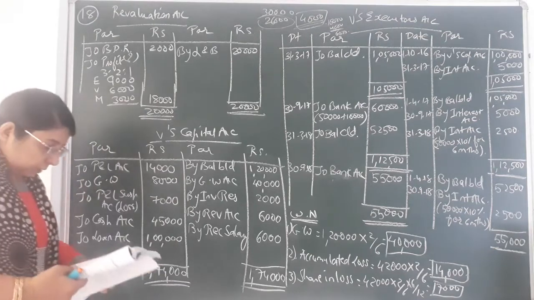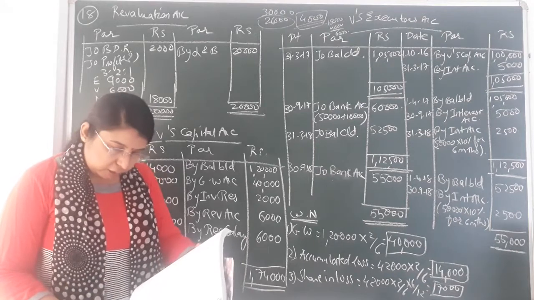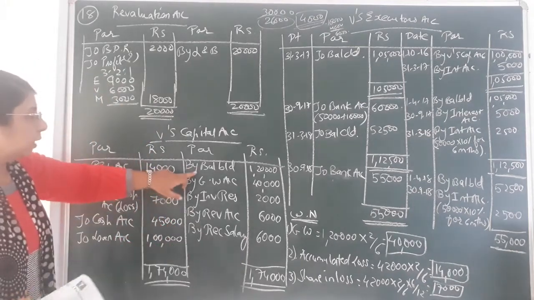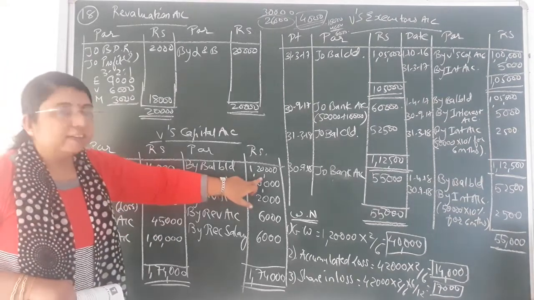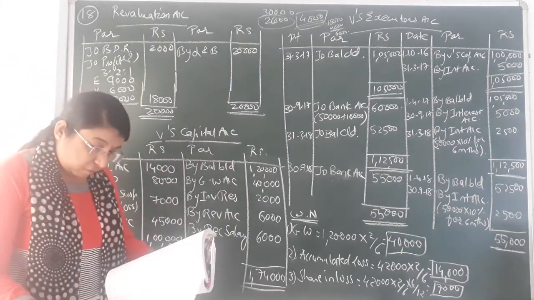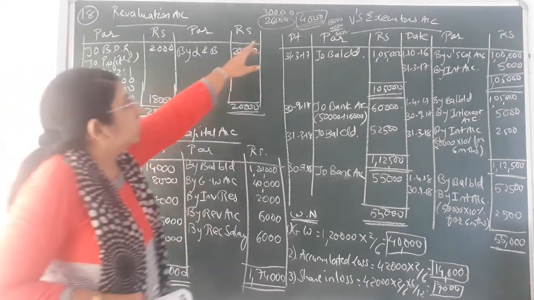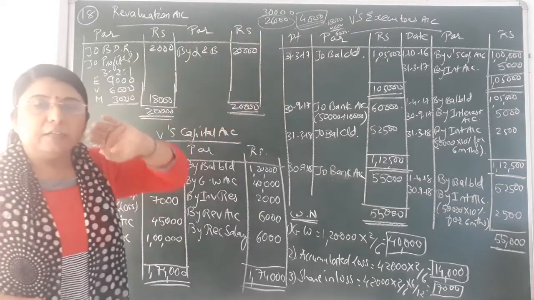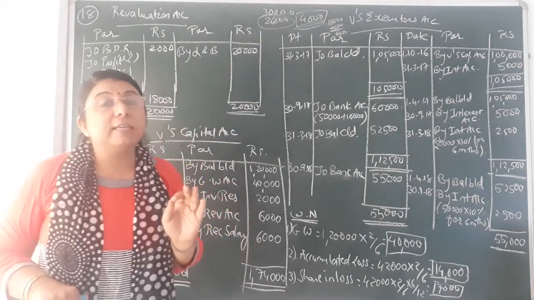The first one is the capital of the partner whose death has occurred. The capital you can see is given 1,20,000. So first of all, on the credit side of V's capital account I have written by balance brought down, 1,20,000. Then the next one is investment reserve. Investment reserve is given to you 10,000, but already I have discussed that 4,000, the decrease in the value of investment, is to be adjusted against investment reserve. So only balance remaining is 6,000.